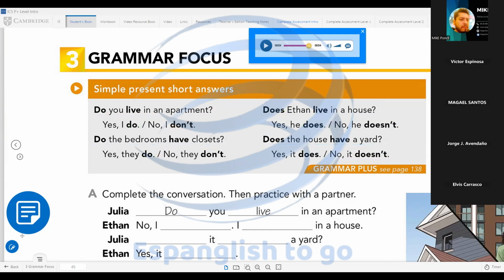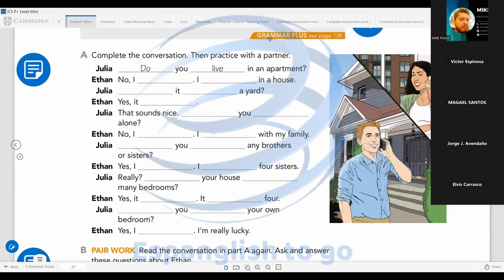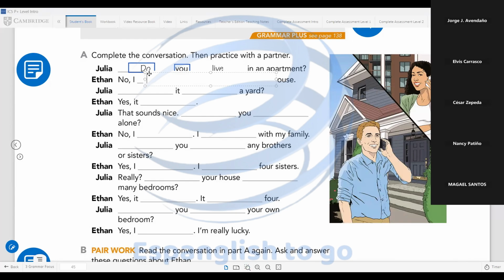Great. Let's continue now and let's practice this a little bit. We have the exercise. Complete the conversation. Then practice with a partner. We have to complete this conversation because the subject is you. In this case, the auxiliary is do. Do you live in an apartment? No, I don't. Perfect. No, I don't. I live in a house.